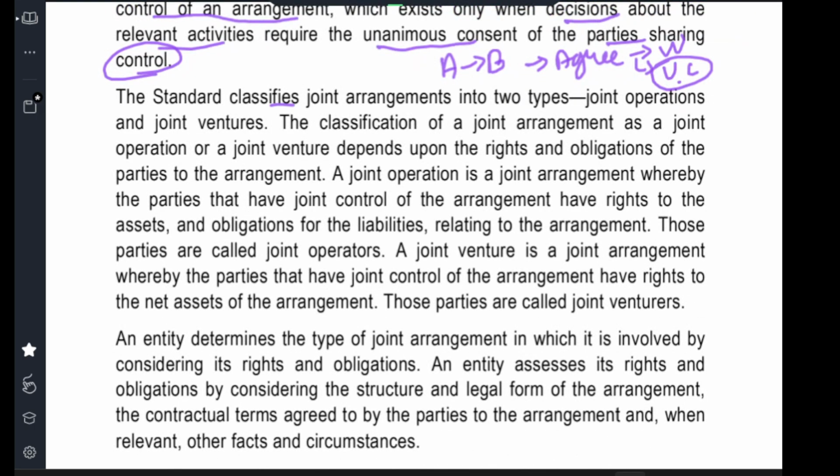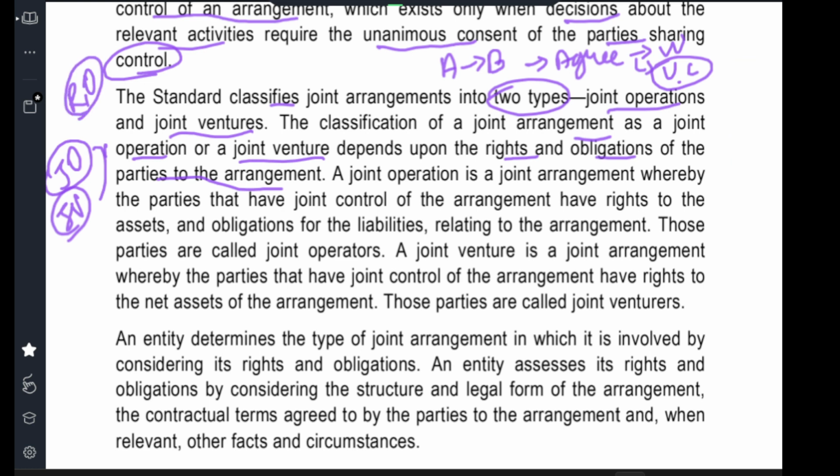The standard classifies joint arrangements into two types. What are the two types? Joint operation and joint venture. So joint operation and joint venture, JO and JV, are the two types of joint arrangement. The classification of a joint arrangement as a joint operation or joint venture depends upon the rights and obligations of the parties to the arrangement. So why are they classified? Because of the rights and obligations.